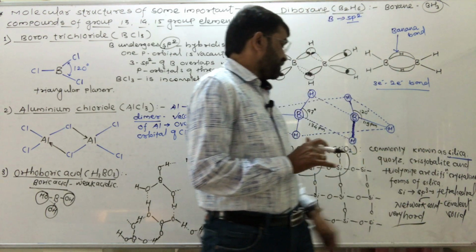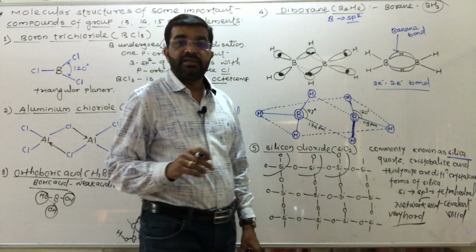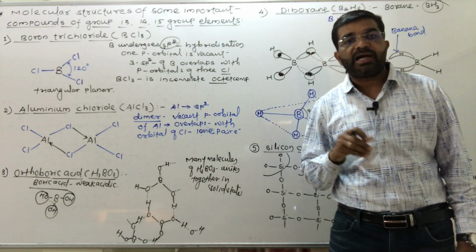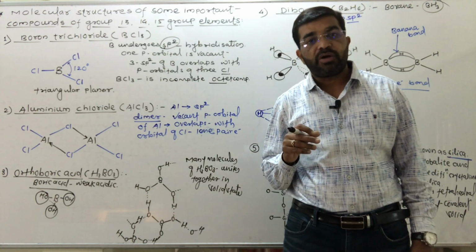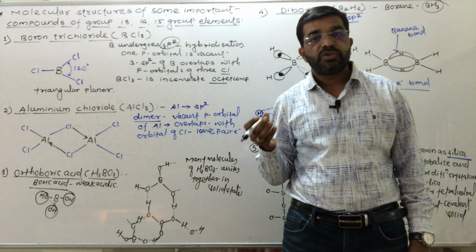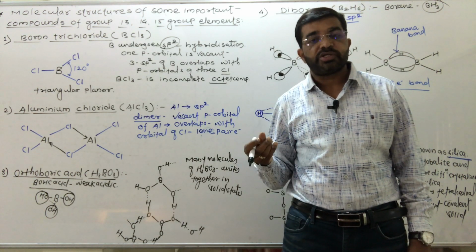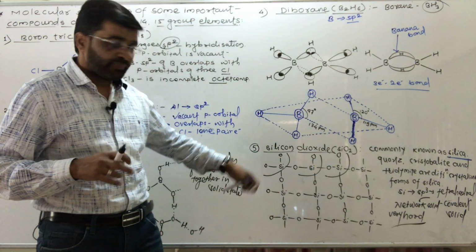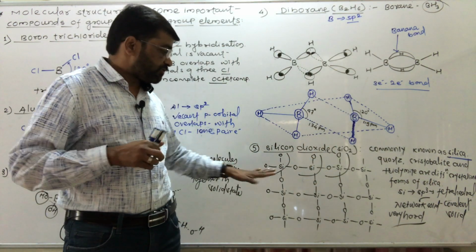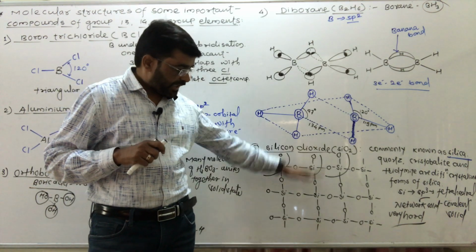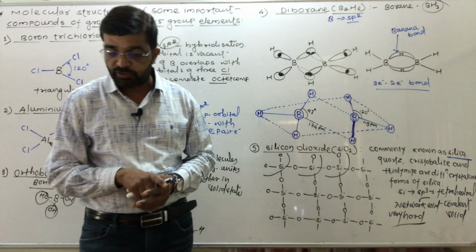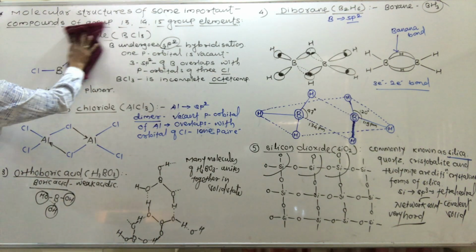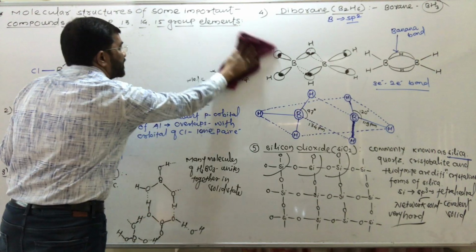So that is silica. A major part of silica is used in the construction of buildings, road construction, and bridges. So in construction, silica is used. This is the molecular structure of silica. You remember, it is a network solid.